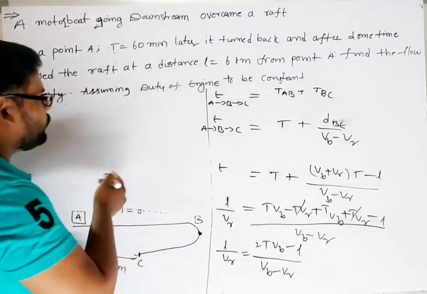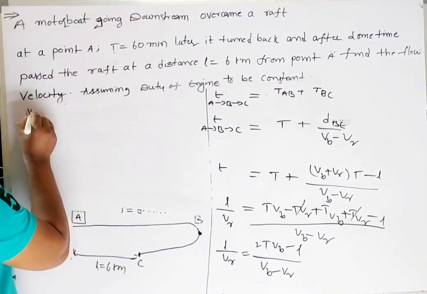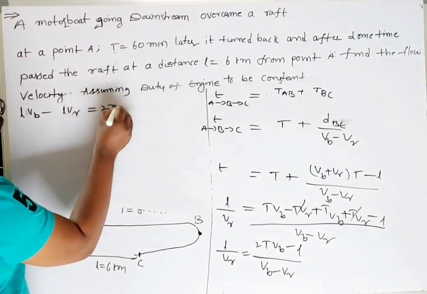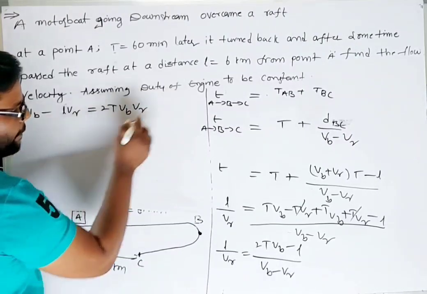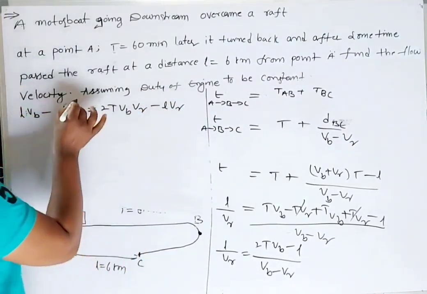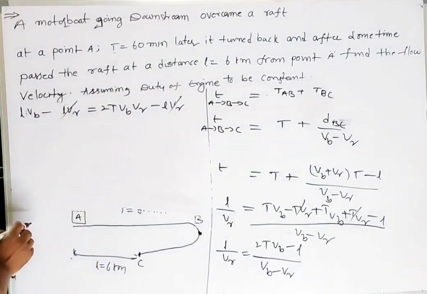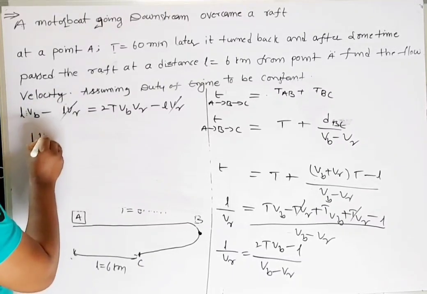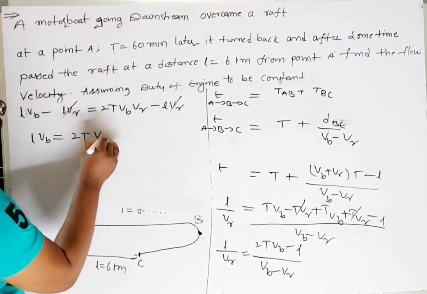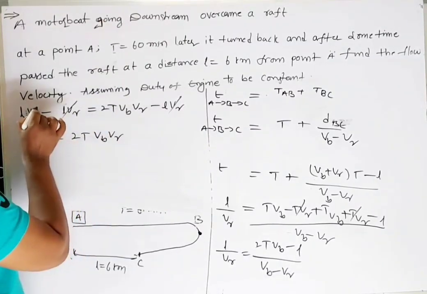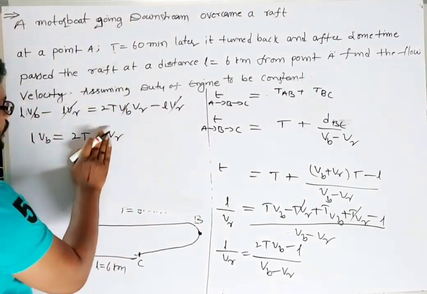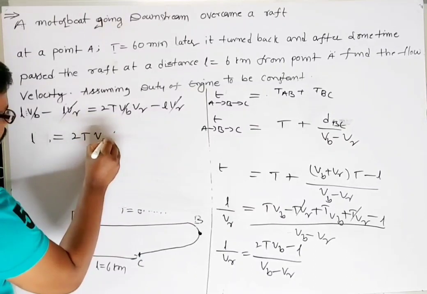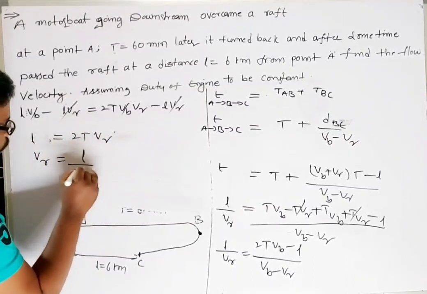Right. So now from this one, L Vb minus L Vr is equal to 2T Vb Vr minus L Vr, and here minus L Vr and here minus L Vr. So this is L Vb is equal to 2T Vb Vr. Here we can cancel out Vb and Vb, and so Vr is equal to L by 2T.